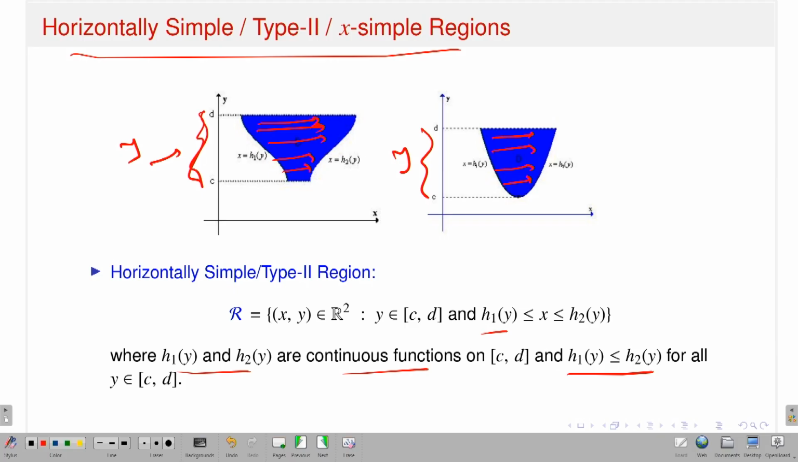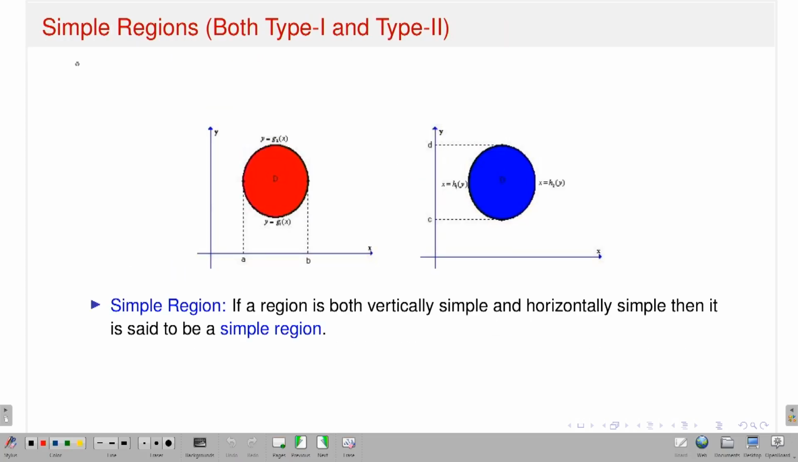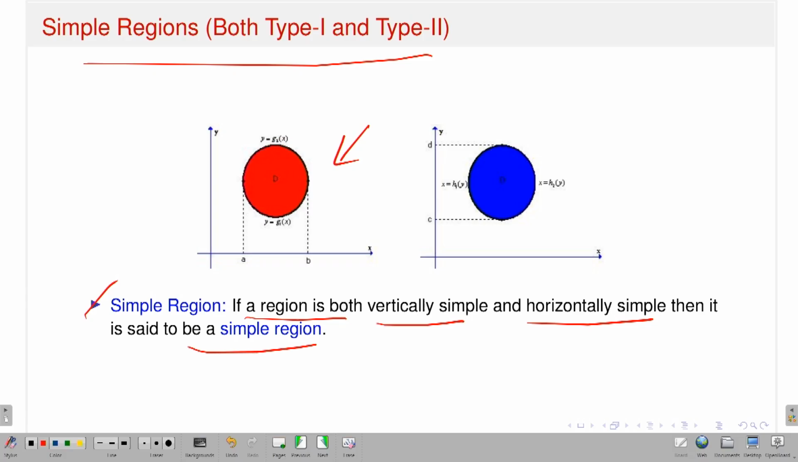Next, if I have a region which is both type 1 and type 2, that means both vertically simple and horizontally simple. The answer is yes, yes. So look at this region, a simple region, which is both type 1 and type 2. What is my definition of a simple region? I am saying that if a region is both vertically simple and horizontally simple, then it is called a simple region. And from the picture it is quite clear.